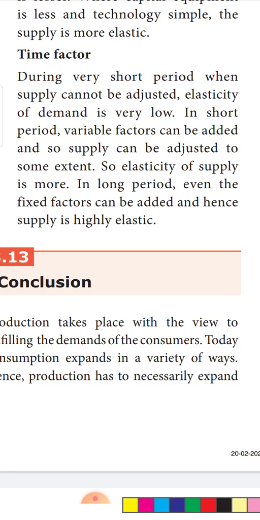The second time element is short period. During the short period, you have a little time to alter the supply. So, the elasticity will be adjusted. It will be more now. During the long period, you have enough time to alter the technology, bring capital, introduce more labor. So, supply can be increased to a greater extent, and the elasticity will be high. So, during very short period, elasticity is very low. During short period, it is more. During long period, it is highly elastic. So, these are the factors governing elasticity of supply.